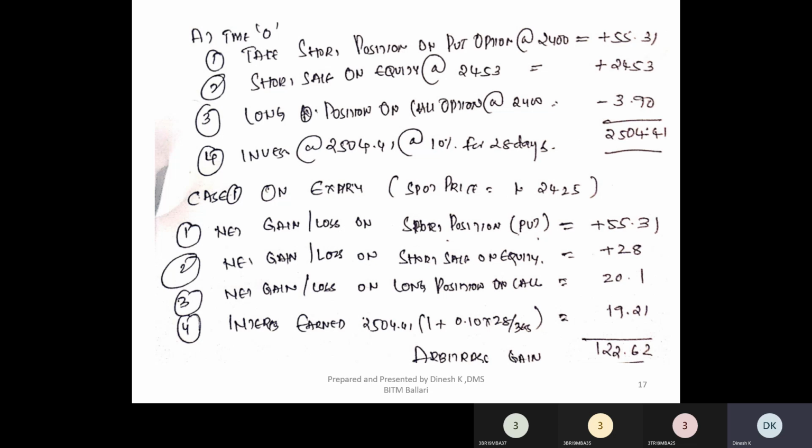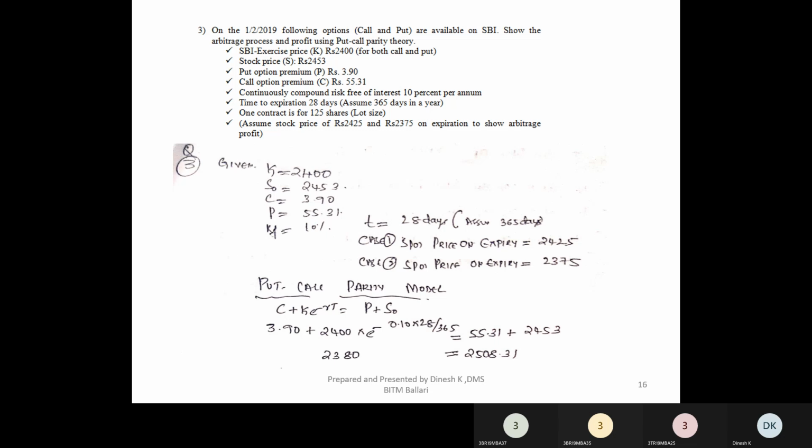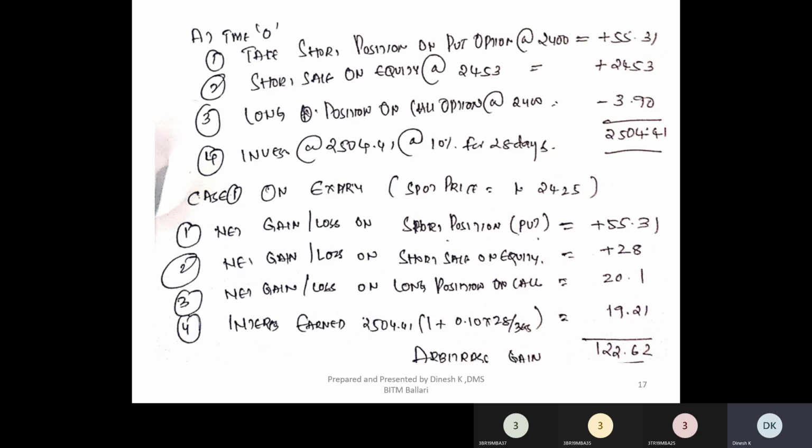So you have to show only the loss or the gain. You don't have to show your principal value there, right? So looking at the difference and all, you'll come to know that the arbitrage gain here is 122.62, right, for 1 unit. So that is multiplied by the number of shares here, 125 shares. So 122.62 multiplied by 125 shares. So we'll be getting a larger arbitrage profit for the one contract. So this is for case 1.